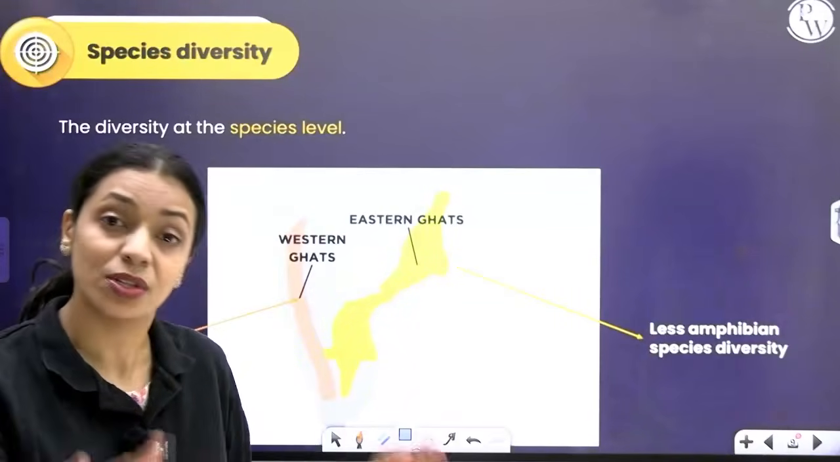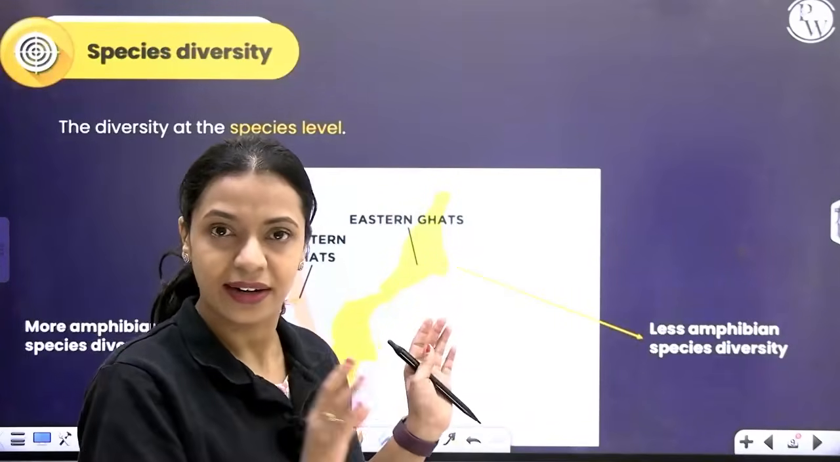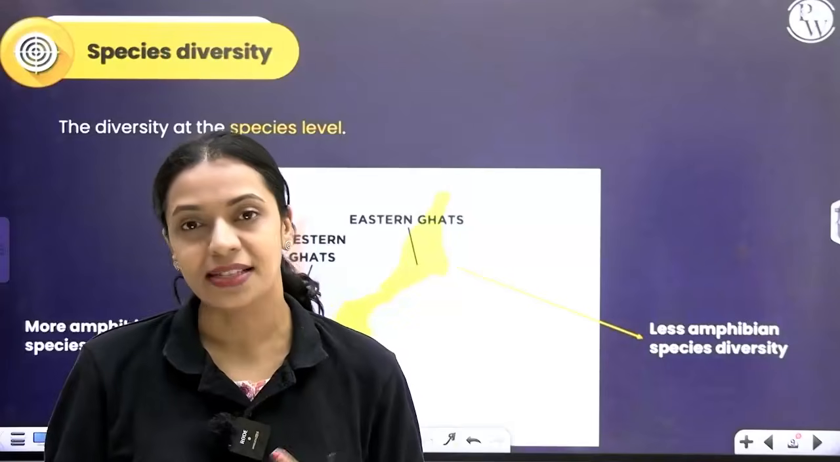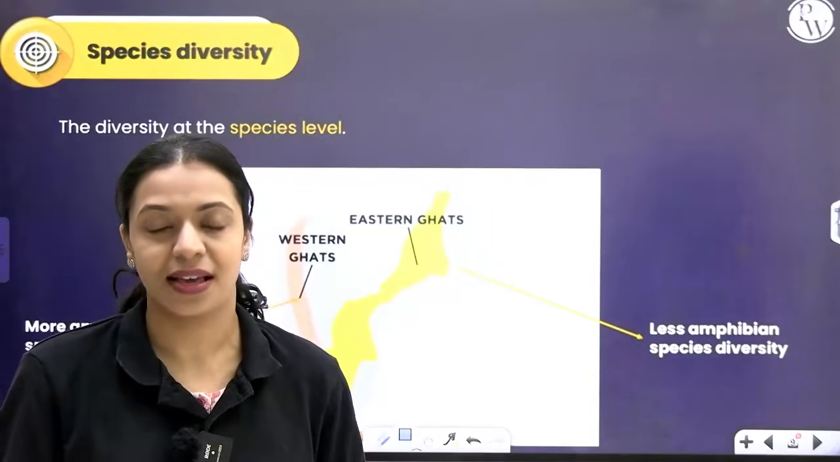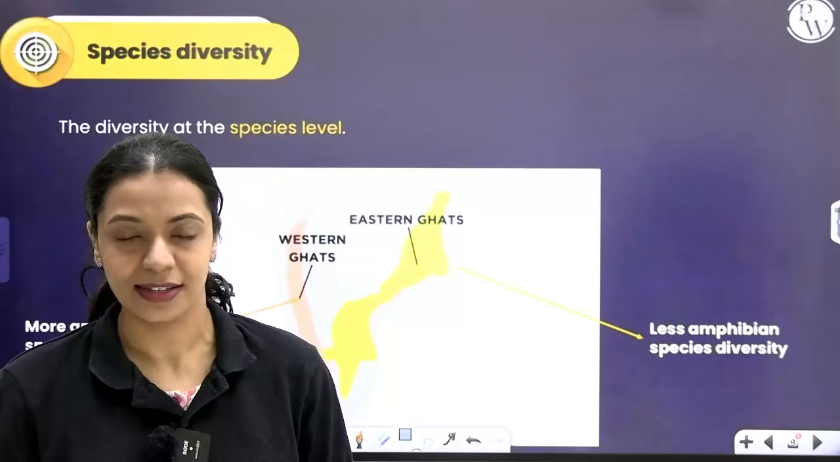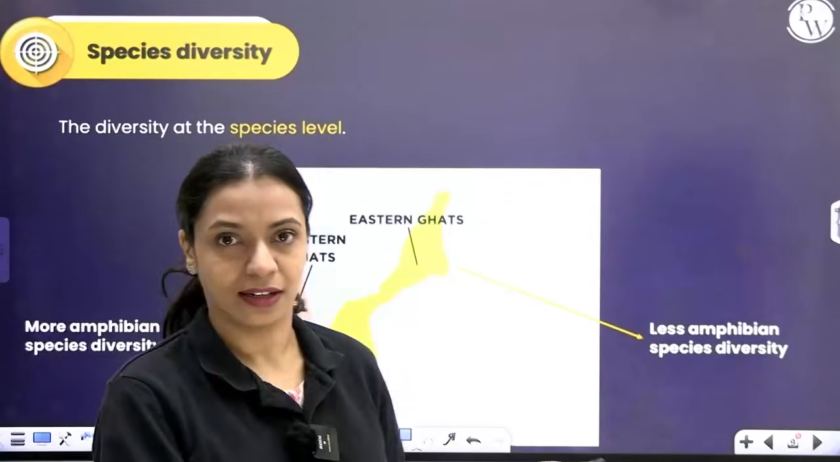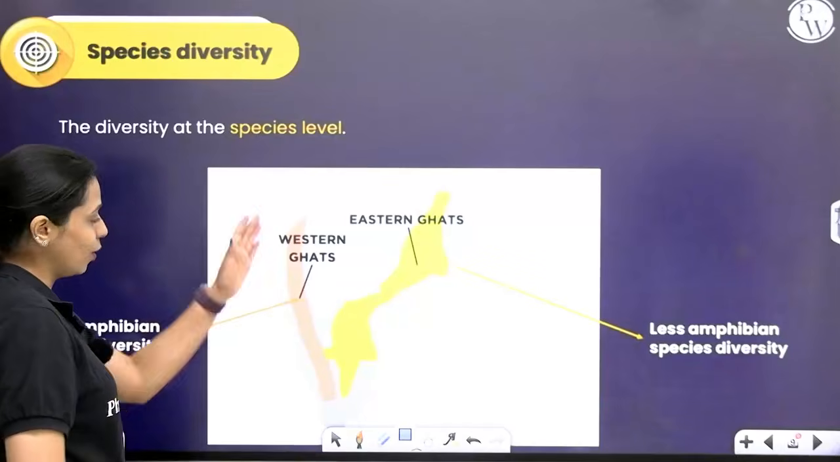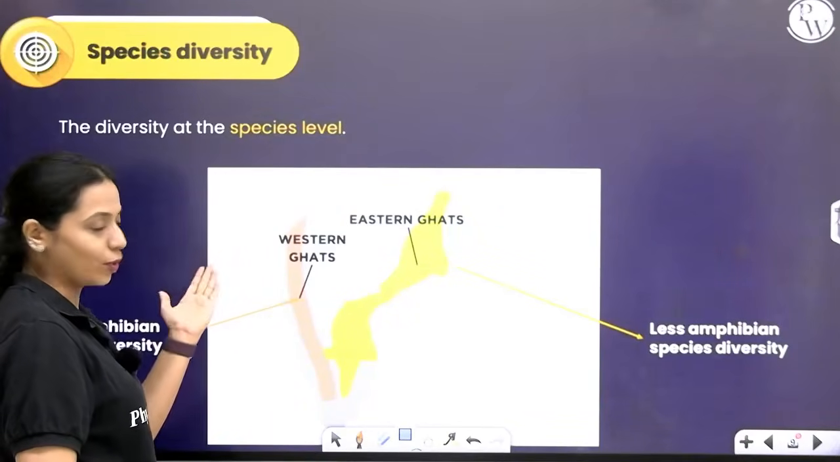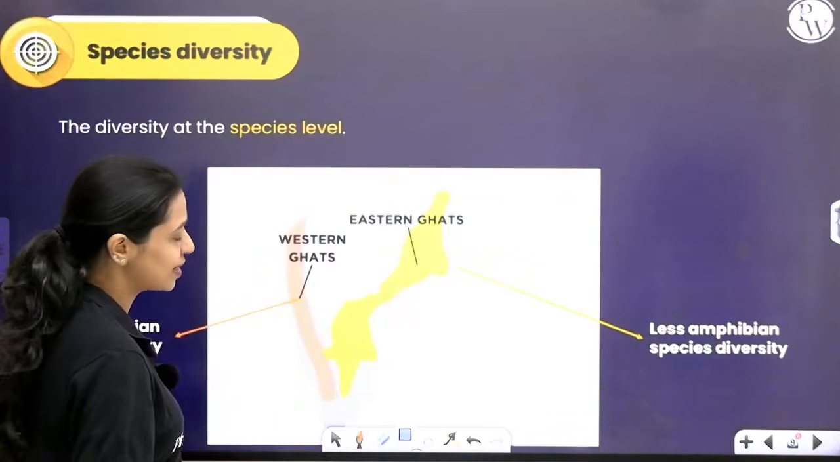Previously, what we saw was within the species level. Over here, it is at the species level. The example that we have here is that the number of amphibian species is more in the Western Ghats compared to Eastern Ghats. Here you have the map, like half map of India. Over here to my left, you have Western Ghats, and to the right you have Eastern Ghats.